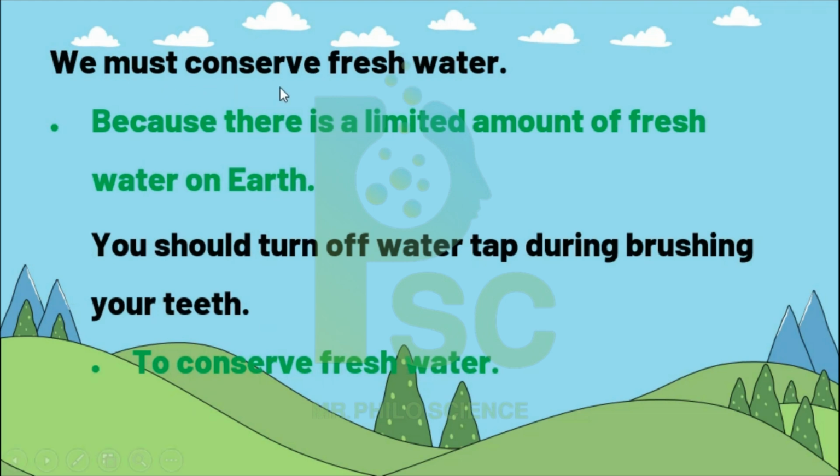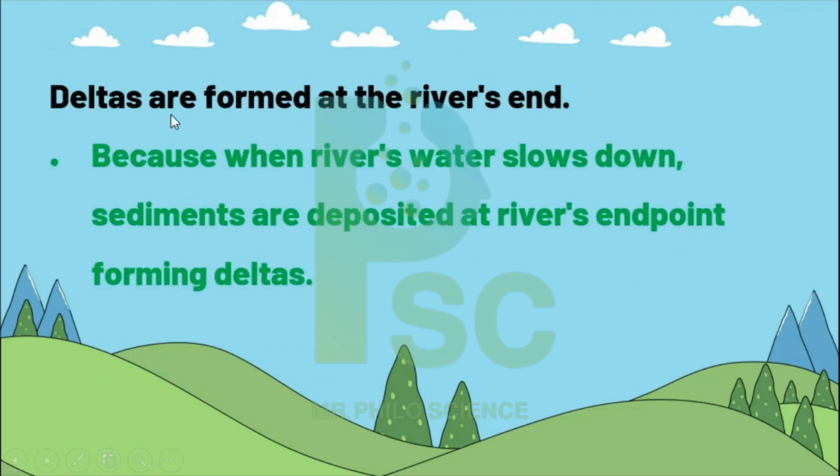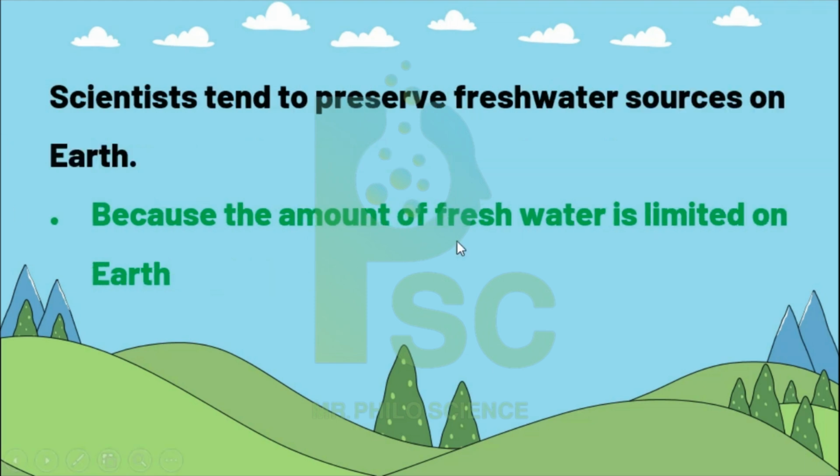We must conserve fresh water because there is a limited amount of fresh water on Earth. We should turn off the water tap while brushing our teeth to conserve fresh water. Deltas are formed at the river end because when the river water slows down, sediments are deposited at the river end point, forming a delta.